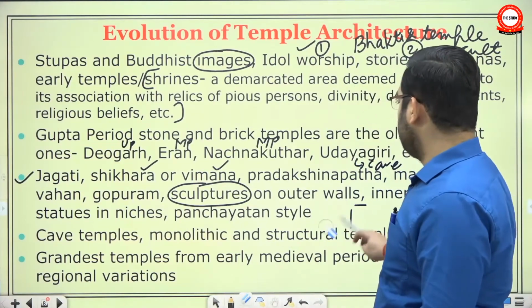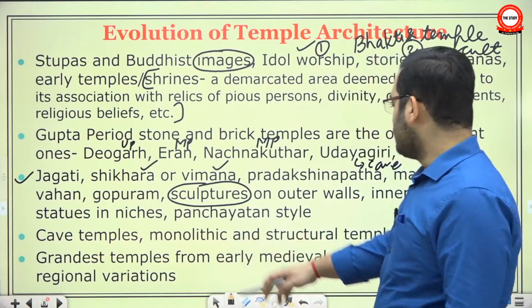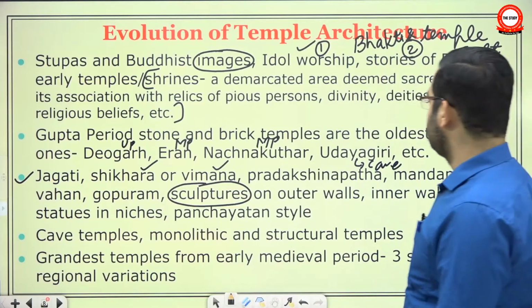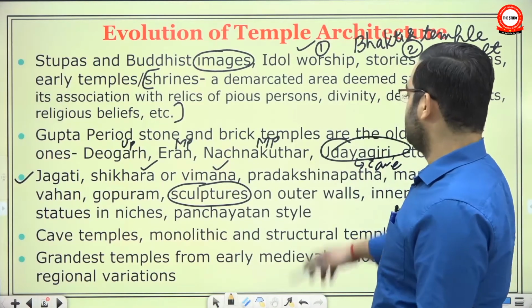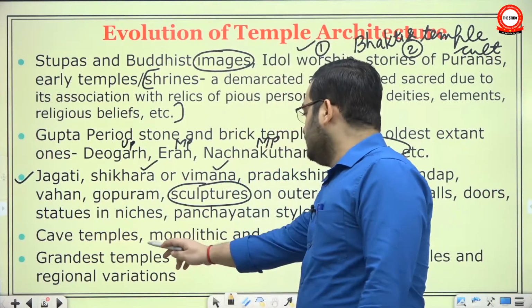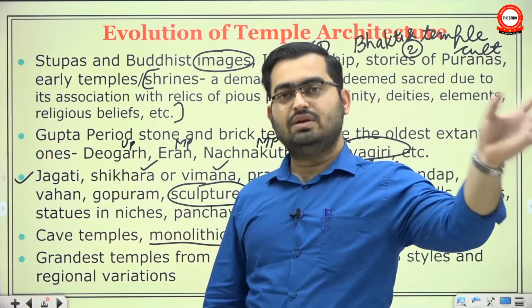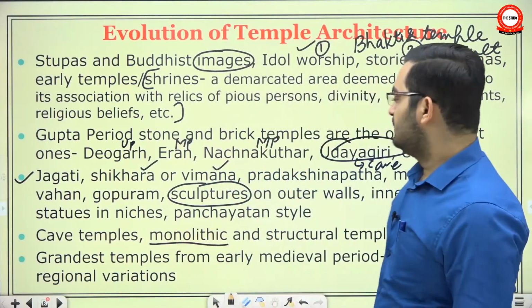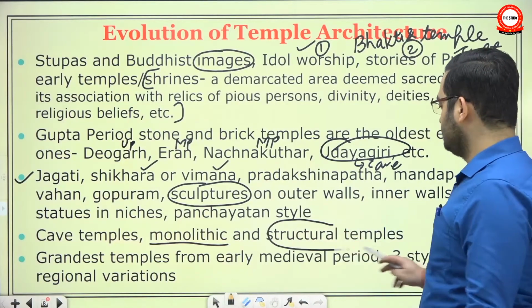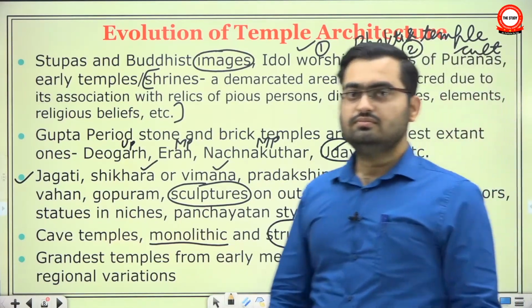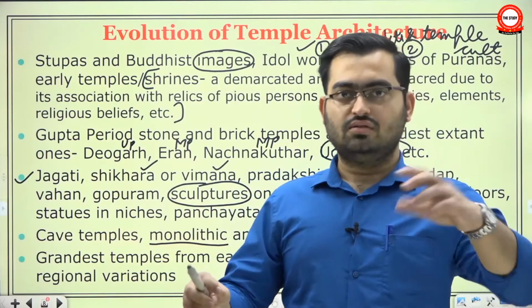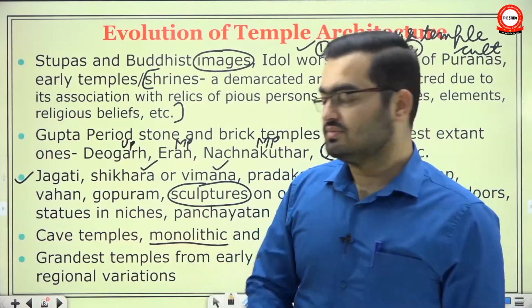Then there were other varieties: cave temples, monolithic and structural temples. The earliest temples, say Udaygiri, are cave temples. You have cave temples in Badami. Then you had monolithic stone temples, meaning they are constructed out of one single stone, which may be available locally or brought from outside. The temples of Mahabalipuram are examples of such monolithic temples. And then you have structural temples, the much larger ones, where individual pieces of rock are joined using mortar, etc.